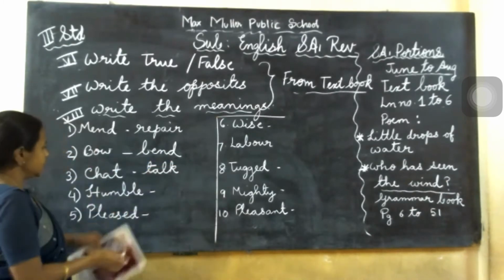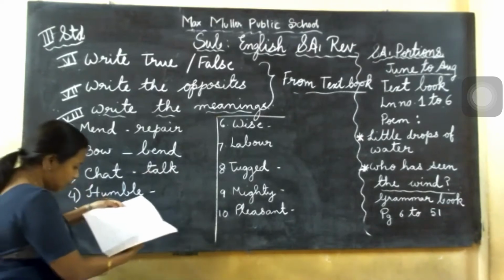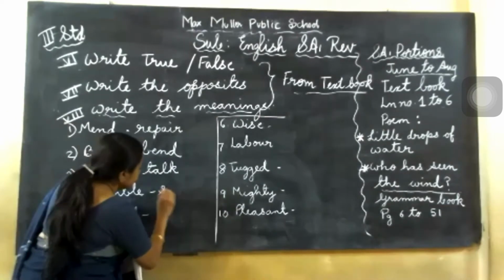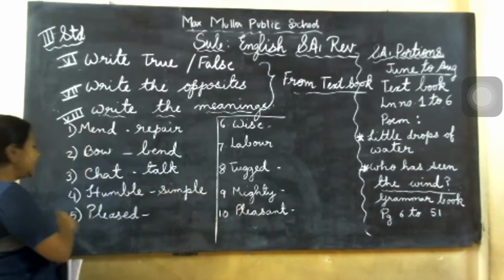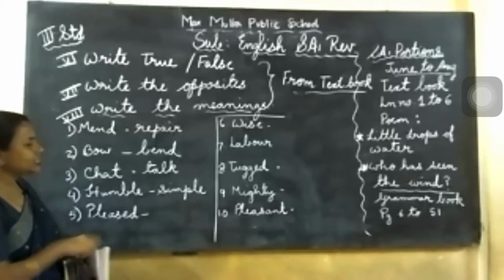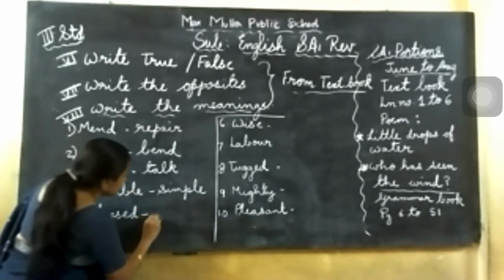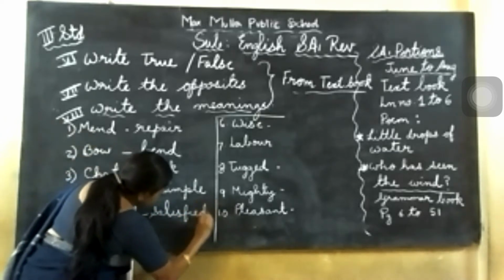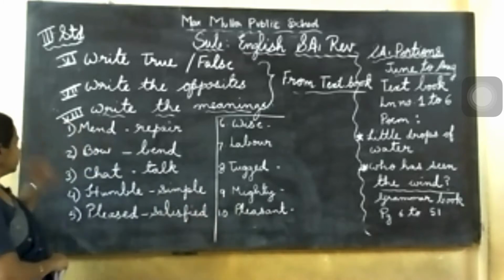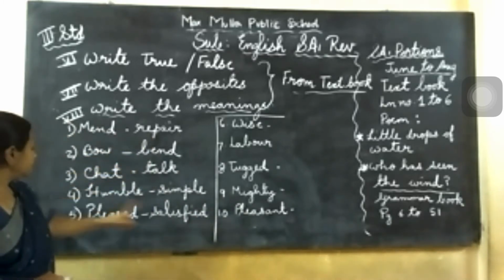This is humble. The little drops of water, from there I have given humble. So humble means simple. Very down to earth, that is called humble. Humble person, simple person. Next, pleased. So pleased means satisfied, feeling happy. So one answer you write, satisfied. S-A-T-I-S-F-I-E-D, satisfied. Okay, so see, mend, repair, bow means bend, chat means talk, humble means simple, pleased means satisfied.